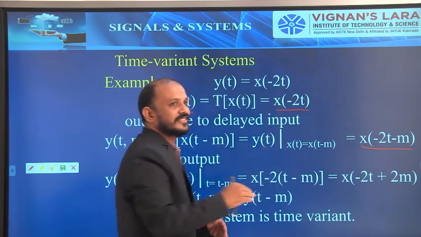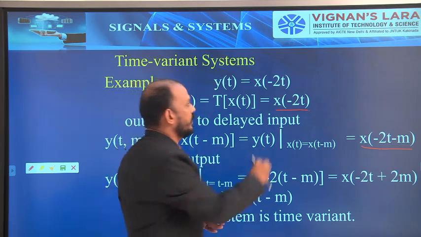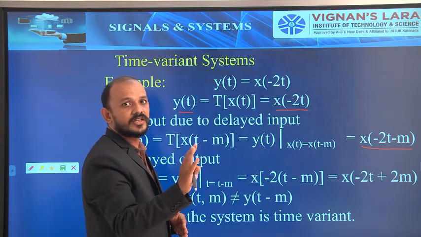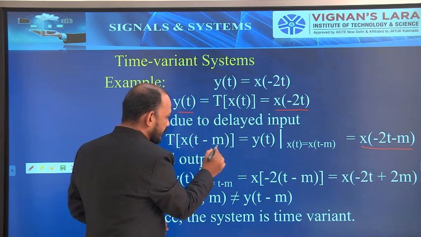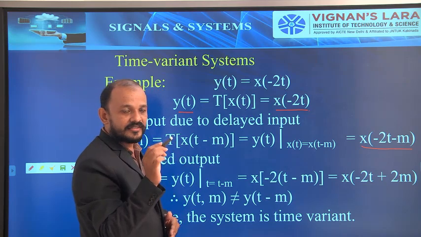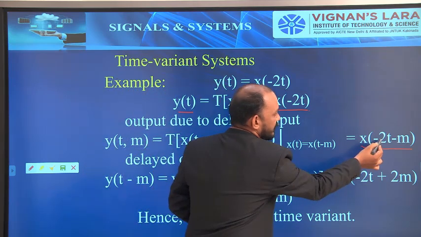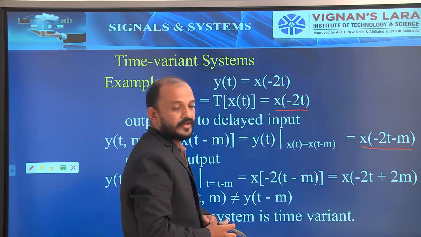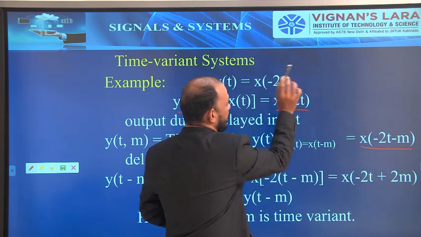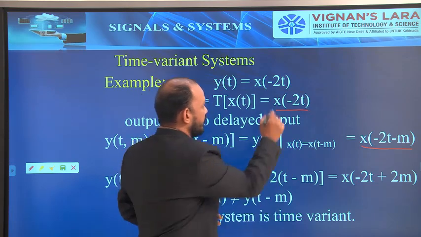This 2 is the scaling factor which is multiplied to the variable only, not to the constant. So in t minus m, we have to multiply that minus 2 only to the variable, not to the constant. Many will substitute t minus m here, then the answer will be wrong. So what do we have to do?